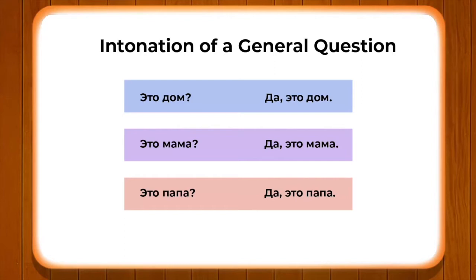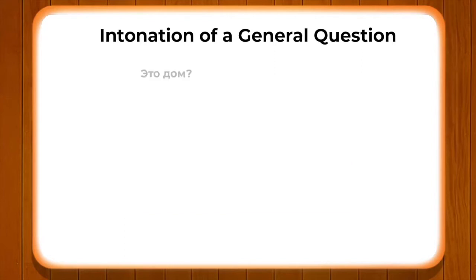Now we will redo it again. "Eta dom?" Is this a house? "Da, eta dom." Yes, this is a house, or the house, depending upon the context.